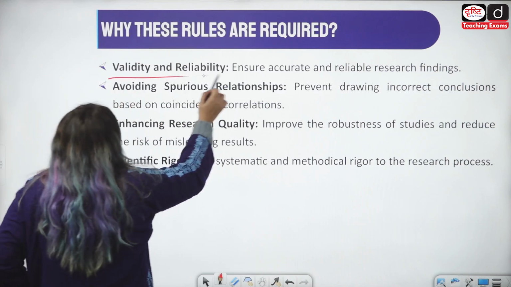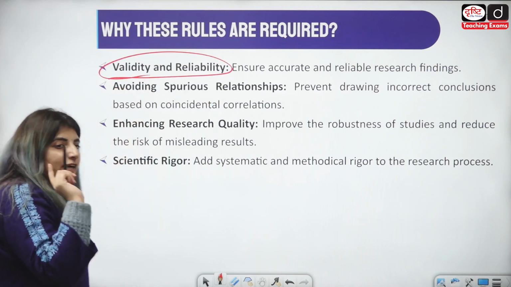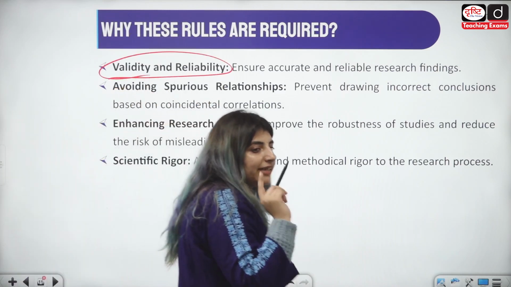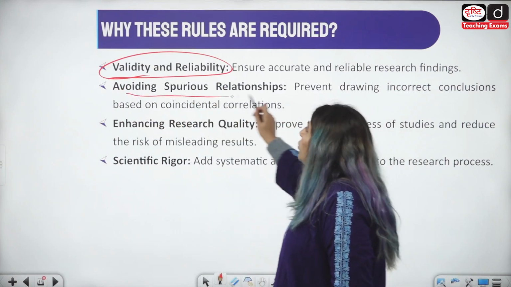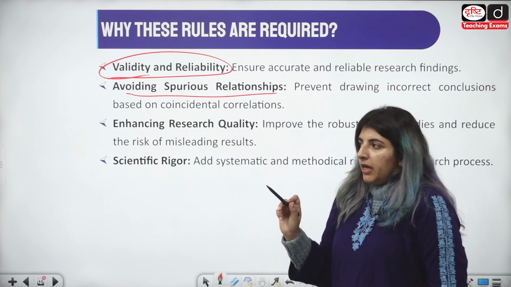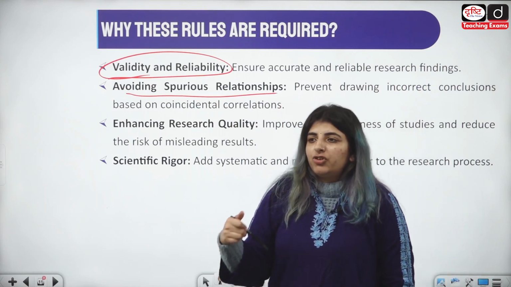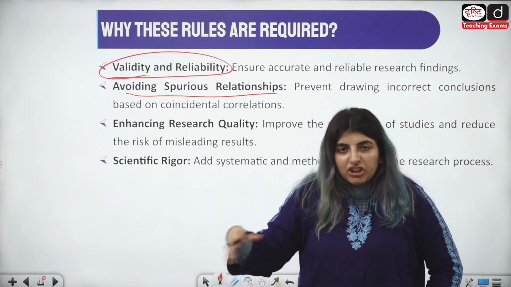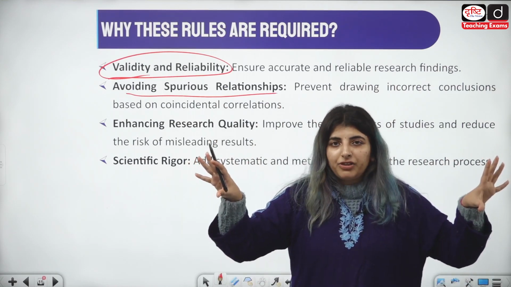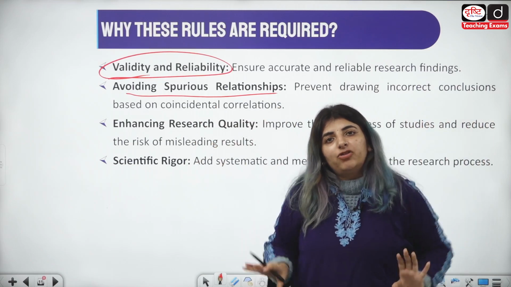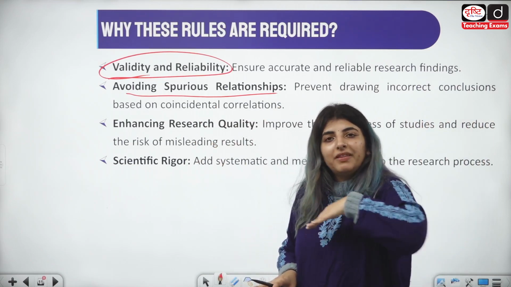Number 1 is for the validity and reliability, so that we are sure that our research is done accurately enough, avoiding spurious relationships. Any relationship which turns out to be fake, which is unclear, उस relationship को, क्योंकि cause and effect को ही we are trying to see, so any unclear relationships are supposedly stopped there and then.